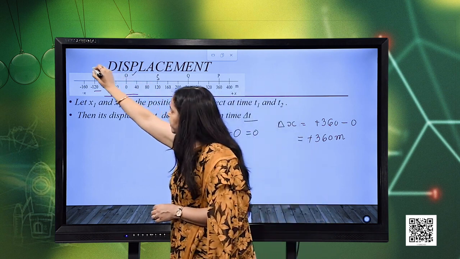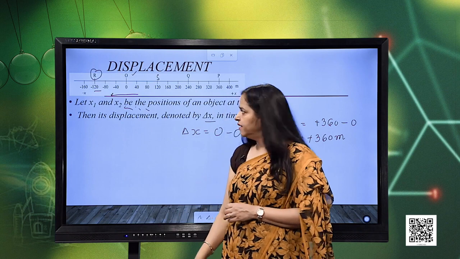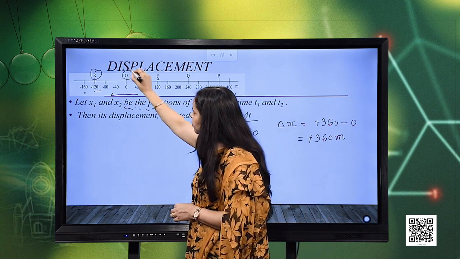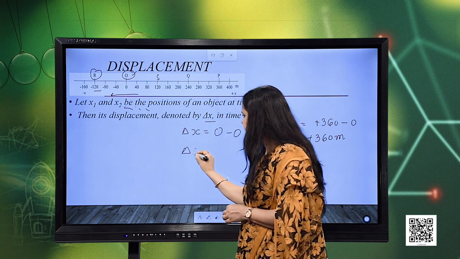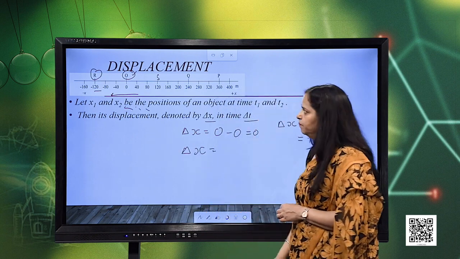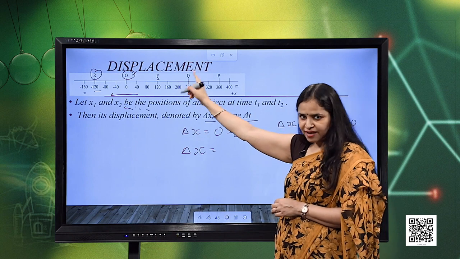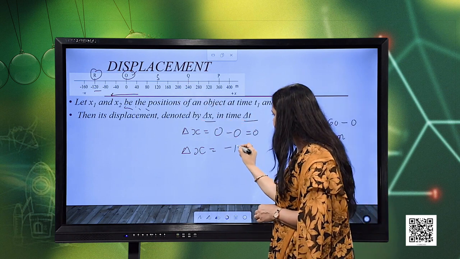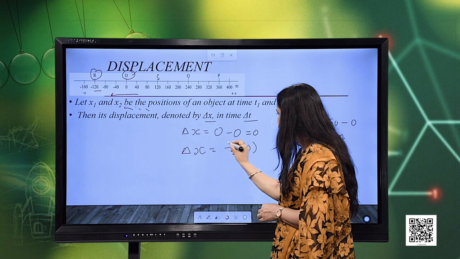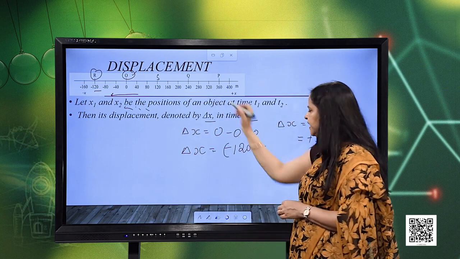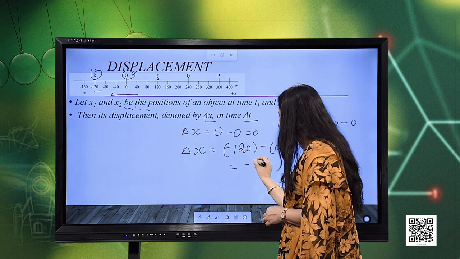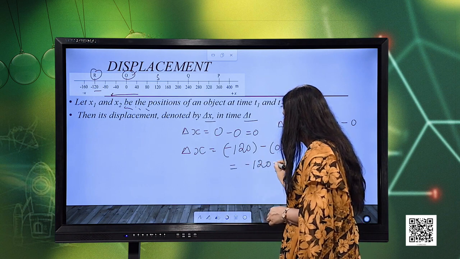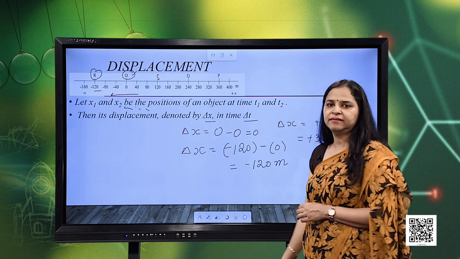So, here the final position is this, minus 120, and the initial position is O, right. In this case delta x will be equal to the final position, along with the sign, minus 120, minus the initial, which is 0. So, what is the displacement? The displacement is minus 120 meters.